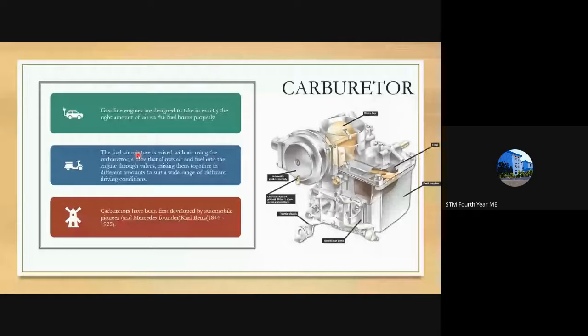So the air fuel mixture enters the cylinder in a petrol engine. For that air and fuel to mix, the carburetor is the component responsible for mixing the air and fuel particles. That is the main function of the carburetor, and carburetors are found in gasoline engines or petrol engines.